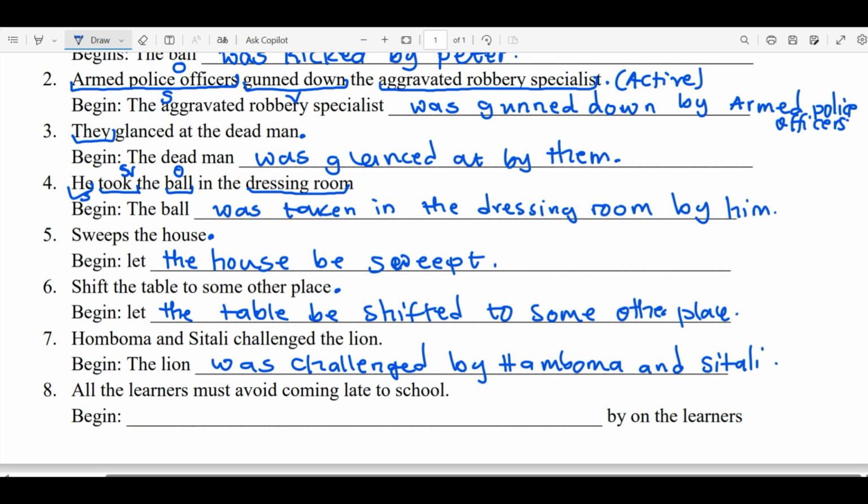The last one: all the learners must avoid coming late to school. Begin, dash dash dash, by all the learners. So this should be, it was a typing error, by all the learners.